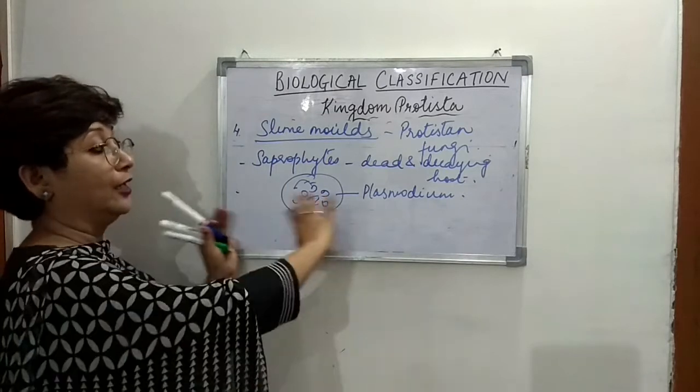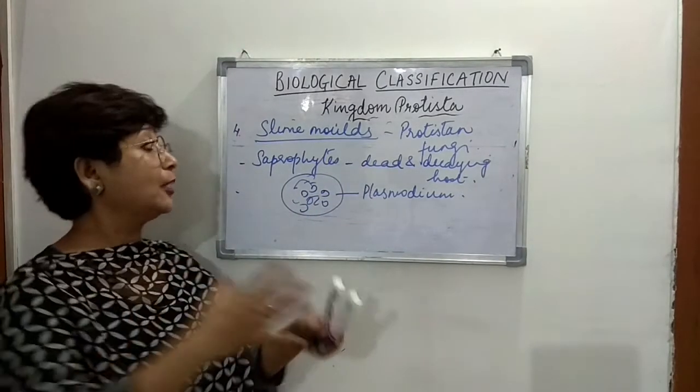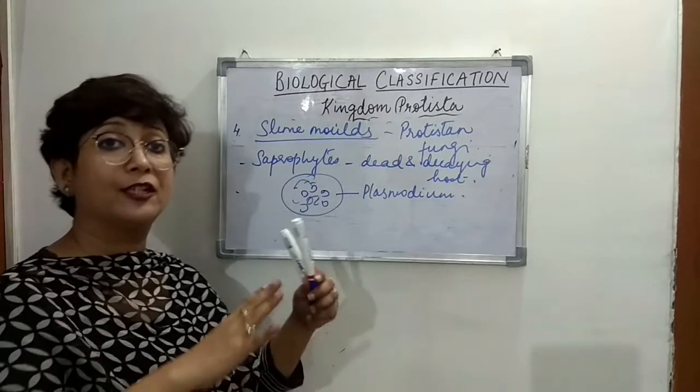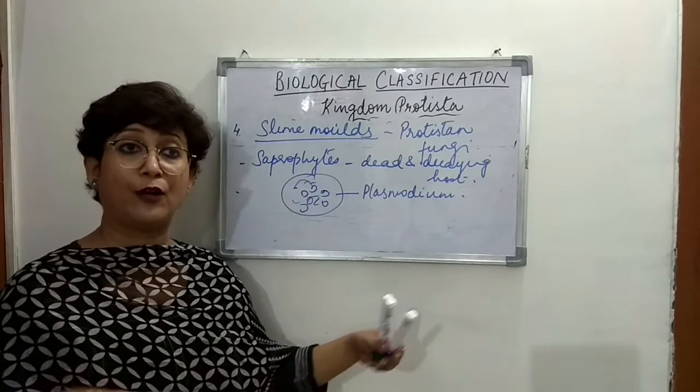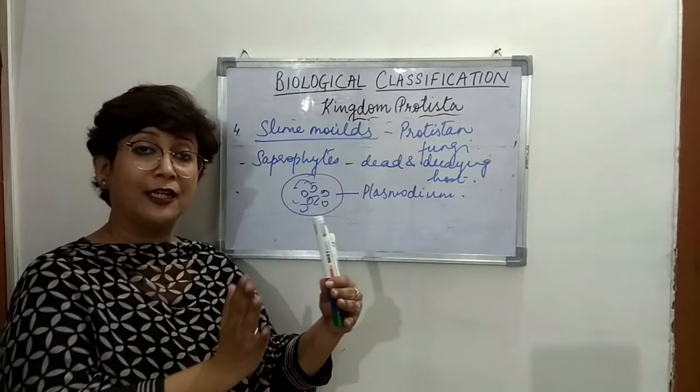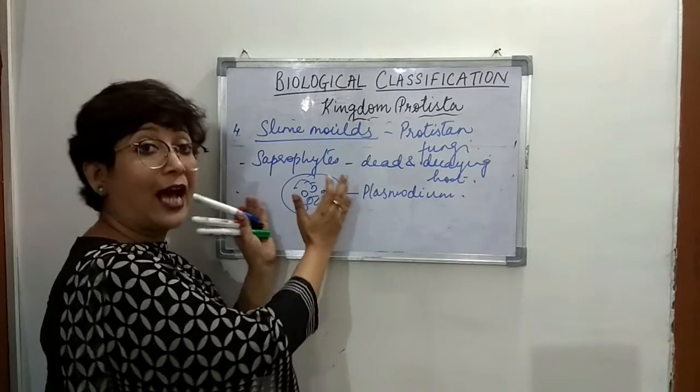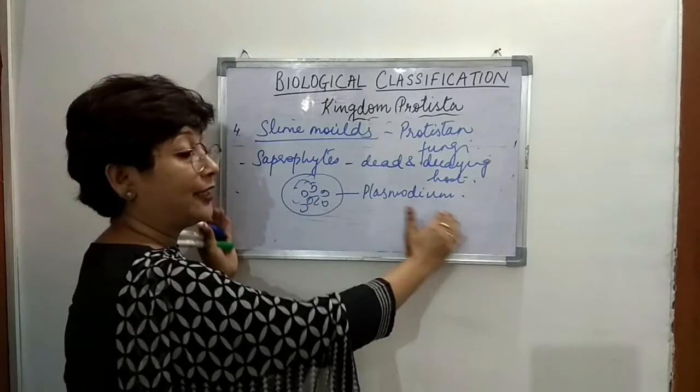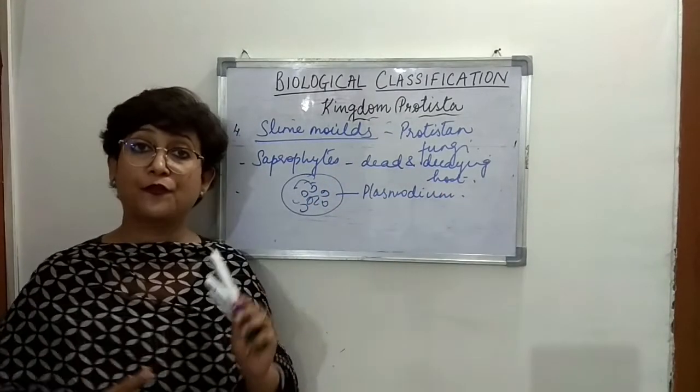It grows bigger and bigger when the number of slime molds increases in the group, and the size of the plasmodium keeps increasing, even to several feet.